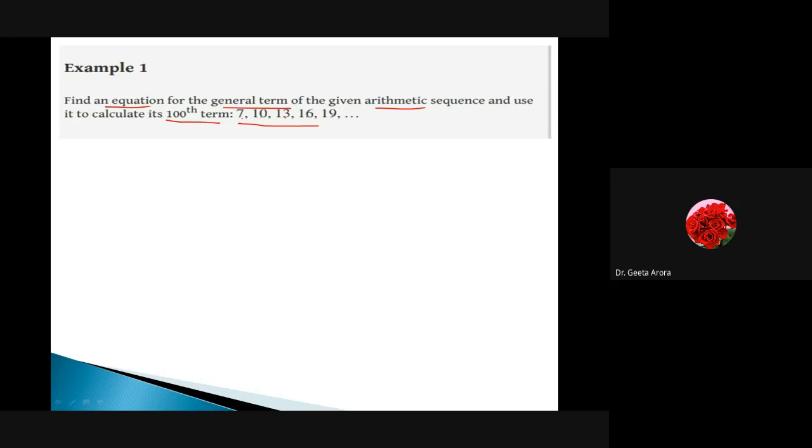This is the first task. We have to find the equation for the general term. General term means we are looking for the value of an. So the first thing we are looking for is how to write down an. Correct? Then we have to calculate the 100th term. Means if an is calculated, obviously we can calculate the 100th term. Correct? So this is what we are looking for.